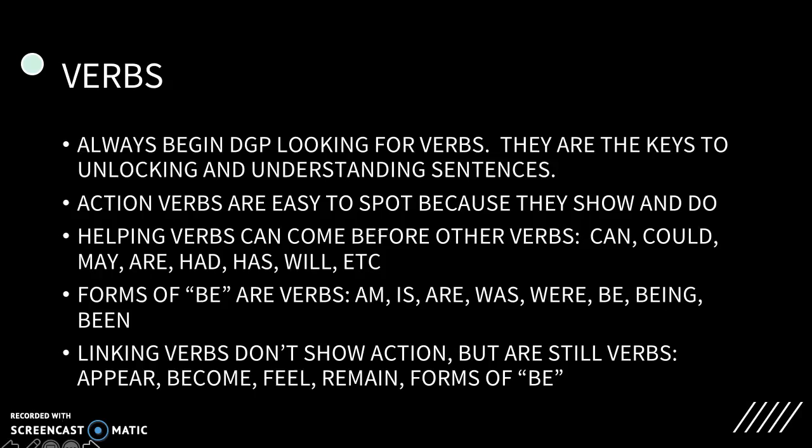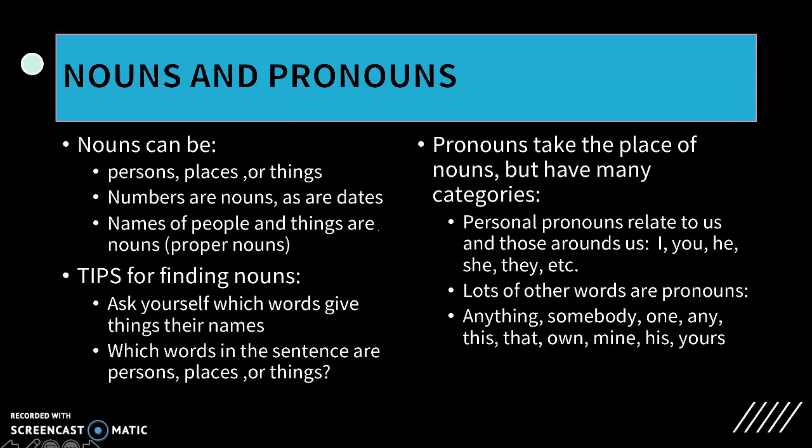Helping verbs are listed here. Words like can, could, may, are, had, has, and will. We count those as verbs as well. All forms of be are verbs, even though they don't seem to show an action at all. Am, is, are, was, were, be, being, and been. Linking verbs also don't show action, but are still verbs. Okay? So once you find the verb, you're ready to move on to nouns.